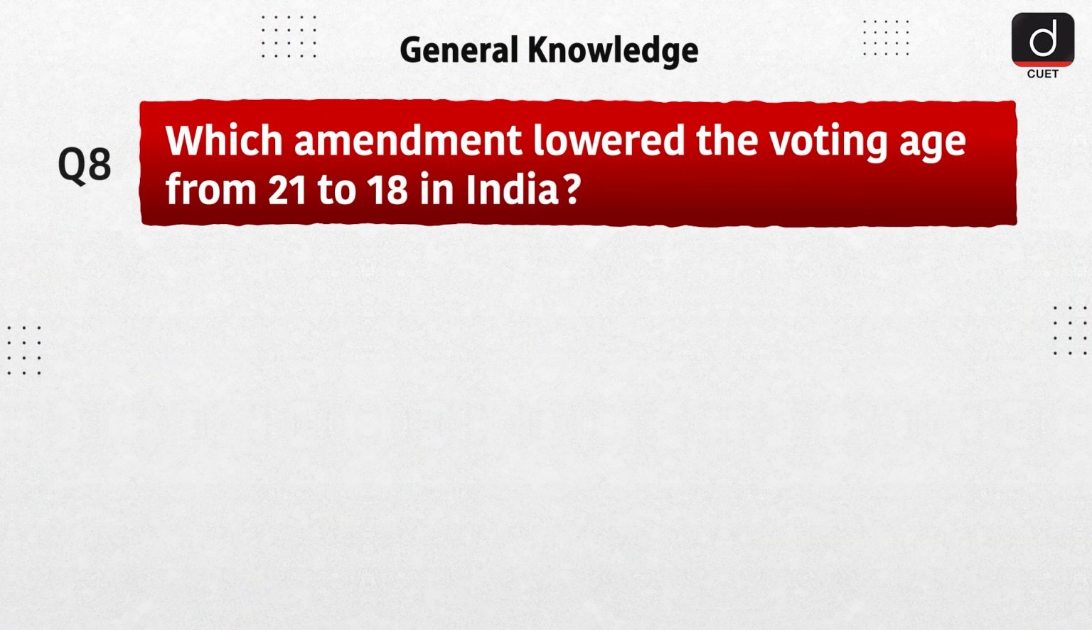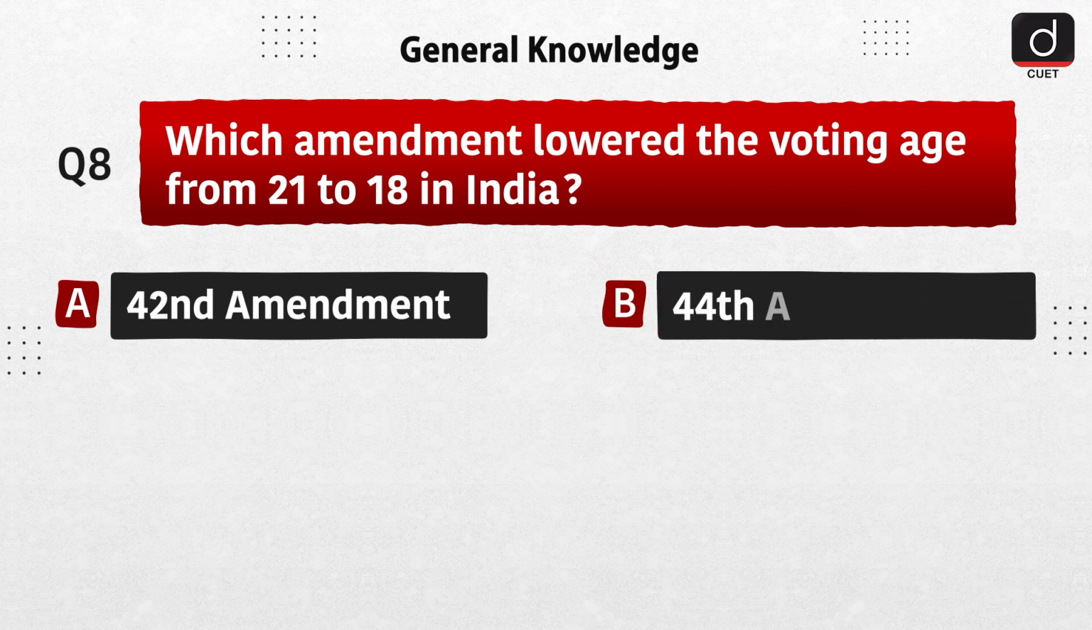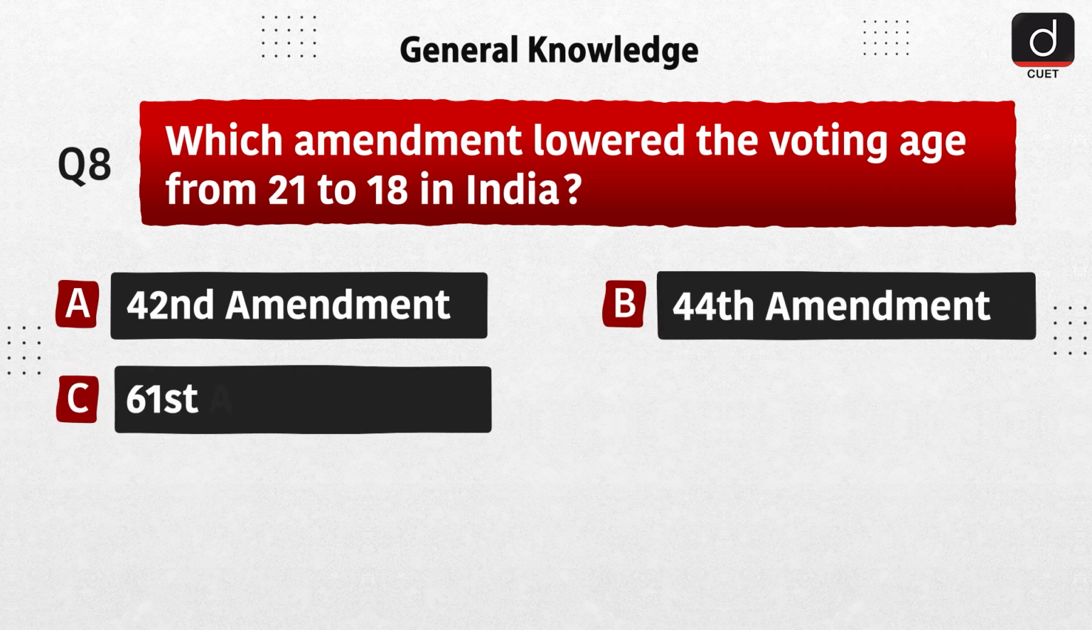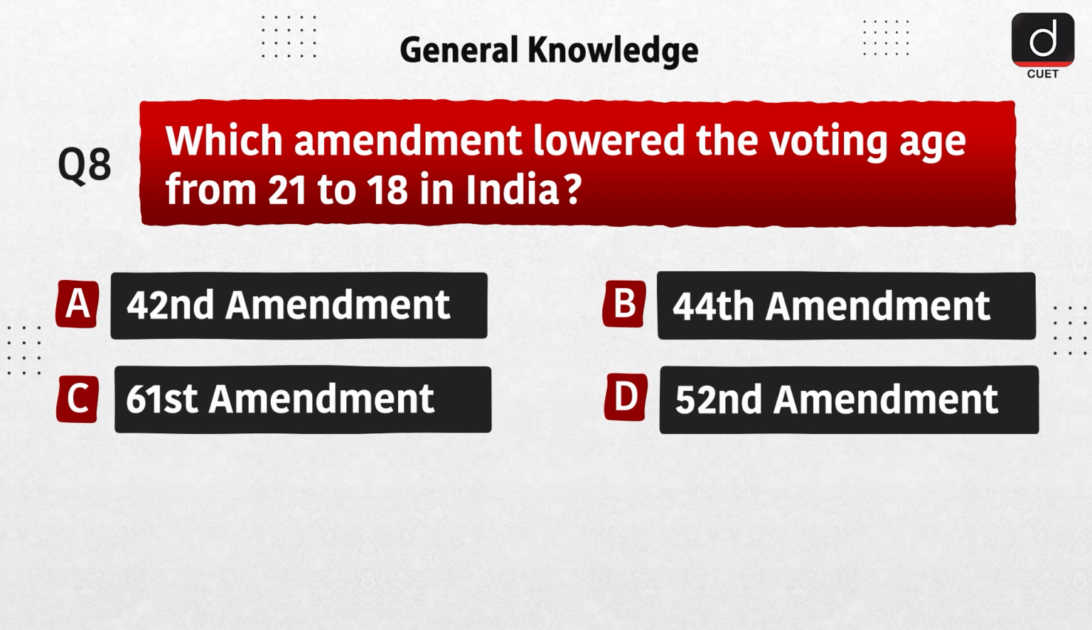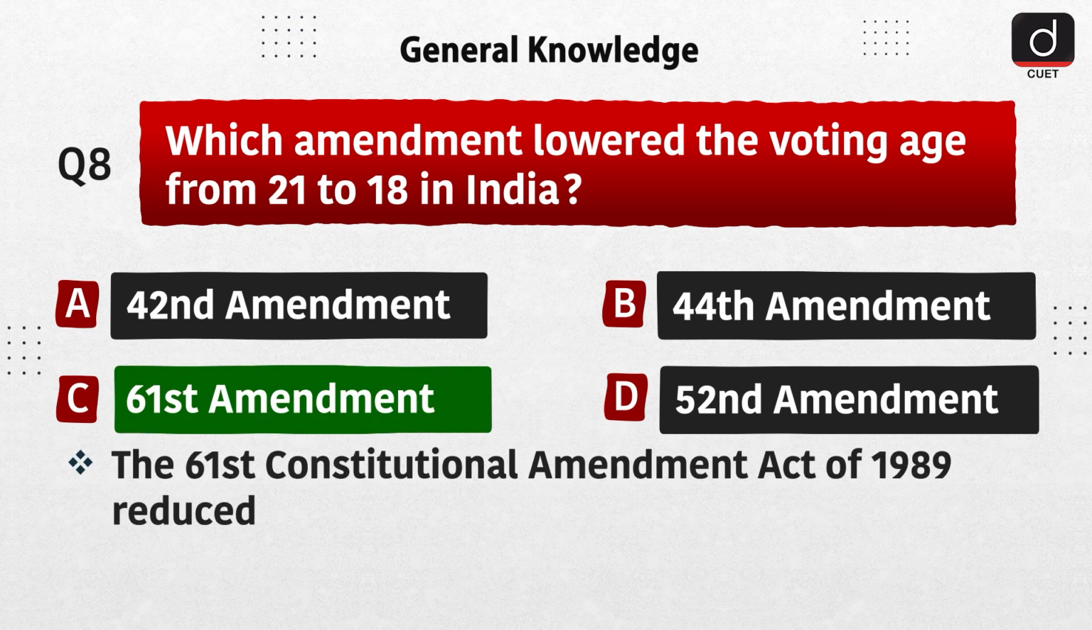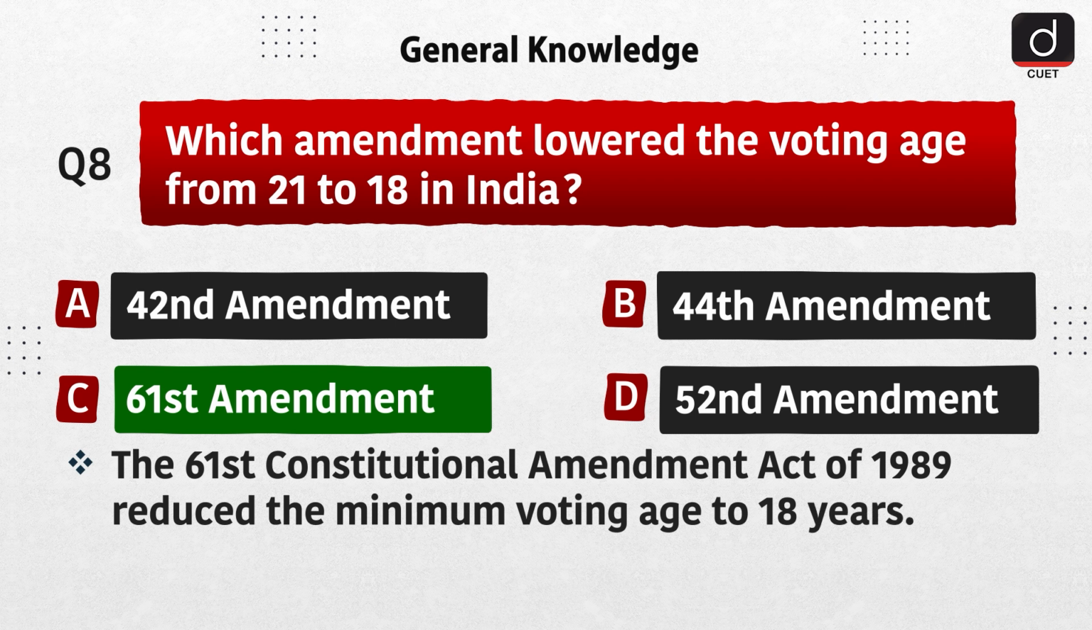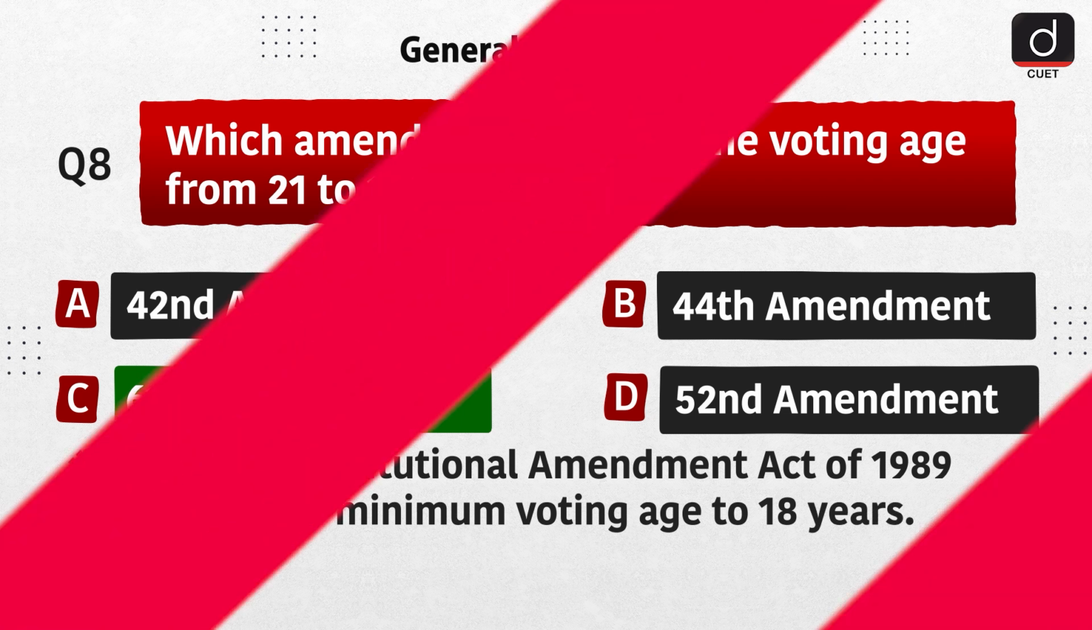Next question is, which amendment lowered the voting age from 21 to 18 in India? A. 42nd Amendment, B. 44th Amendment, C. 61st Amendment, D. 52nd Amendment. The correct answer is option C, 61st Amendment. The 61st Constitutional Amendment Act of 1989 reduced the minimum voting age to 18 years.